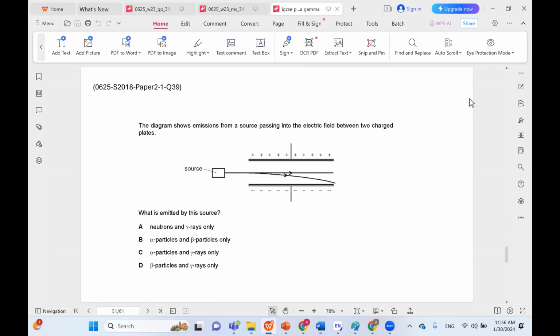The diagram shows emissions from a source passing into the electric field between two charged plates. What is emitted by this source? So for the arrow that passes straight through, this must be gamma because it's not affected at all. And then the other arrow is attracted to the negative, so it must be something that is positively charged. Hence, it must be alpha. So in this case, we have alpha and gamma. Hence, C is the correct choice. Alpha particles and gamma rays only.